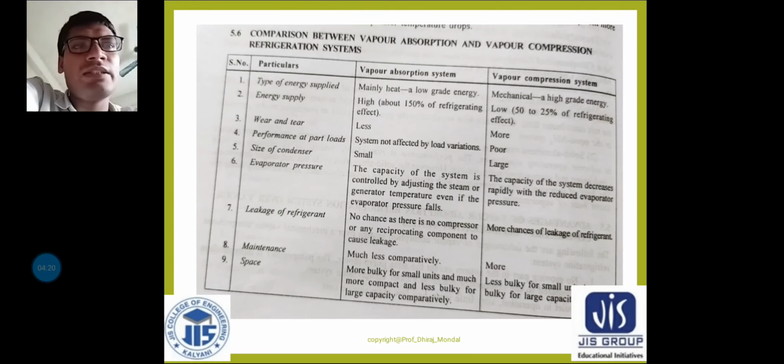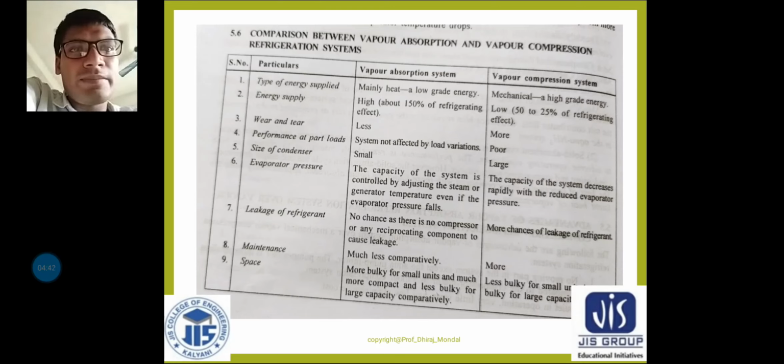So the compressor is used in the vapor compression refrigeration system, and work is one type of high grade energy, whereas heat is low grade energy. So the first point is the type of energy supplied.